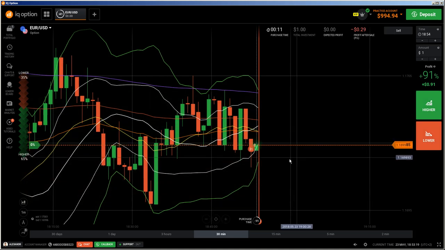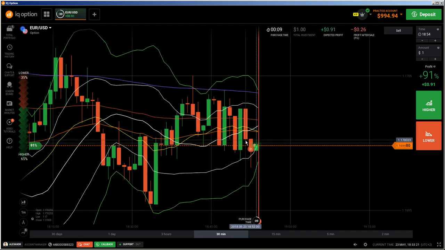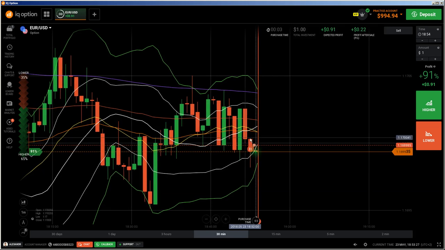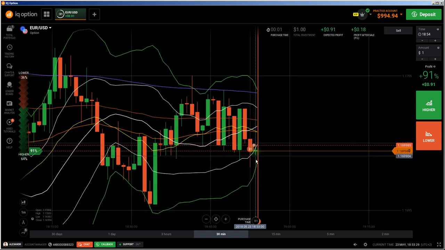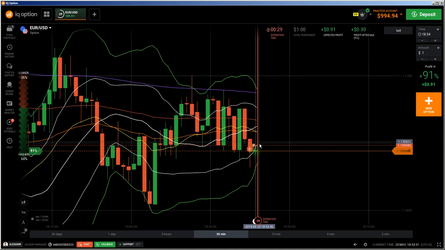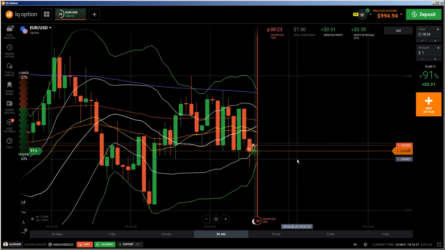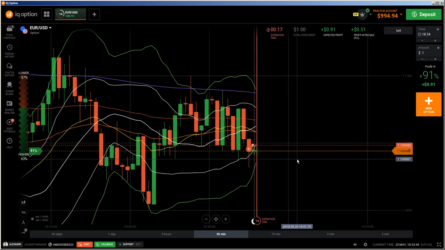Because this candlestick is showing me that this area was support. And now this kind of weak candlestick is telling me that the downtrend will continue. And that is a really nice entry point close to the round number. And that's the reason why I entered into a put, because I'm expecting that price will go down further. So let's see what will happen.